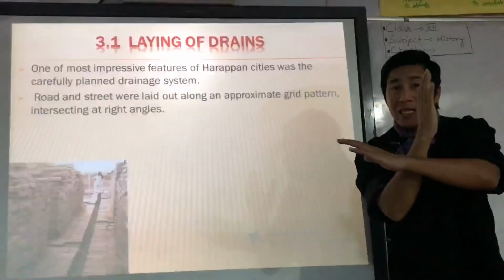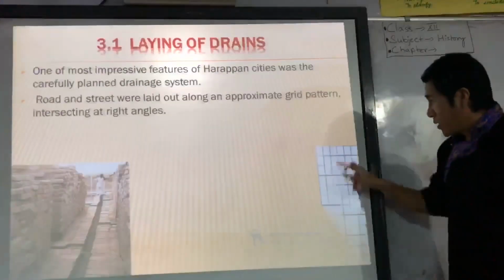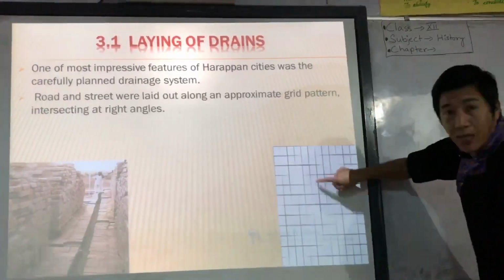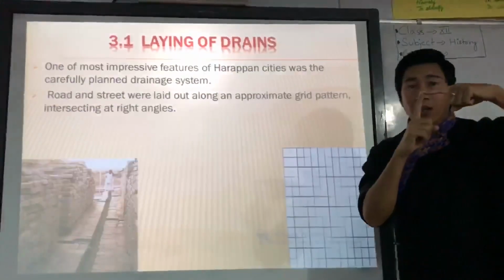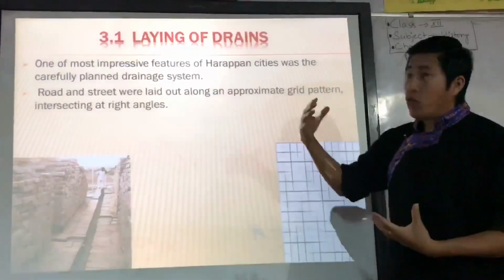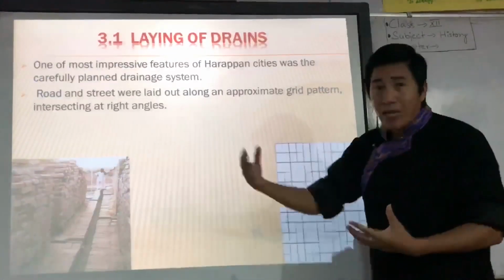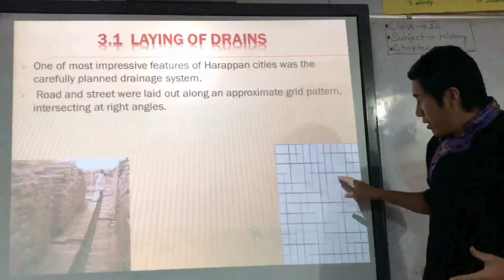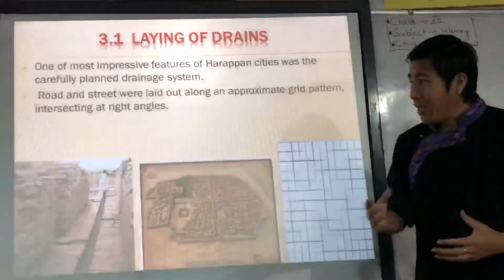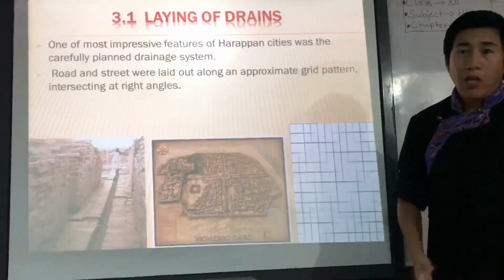Grid means intersecting at a right angle, 90 degrees. So first they built roads and streets in a grid pattern, and after that they built houses along the street.